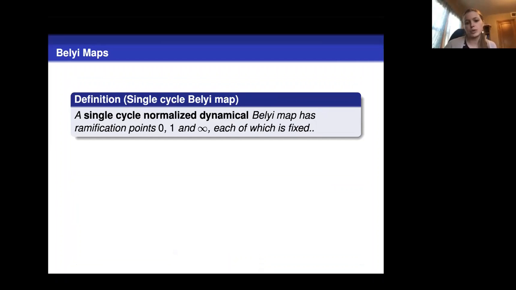And we're going to impose more conditions, and specifically look at single cycle normalized dynamical Belyi maps. This is a specific set of Belyi maps that has ramification points 0, 1, and infinity, and each of those are fixed. Every family of single cycle Belyi maps has a conjugate that is normalized, so we may as well just look at the family of single cycle normalized dynamical Belyi maps.